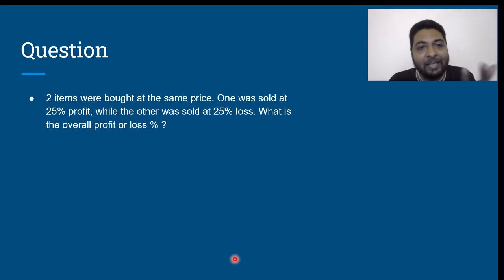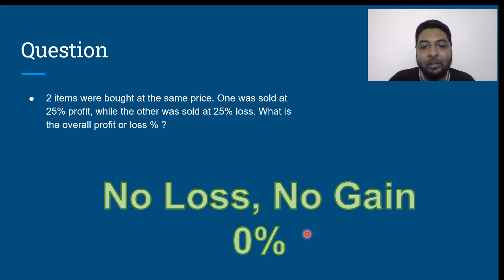The first article, I sell it at a profit of 25%. So by selling the first article at a profit of 25%, I get 125 rupees into my pocket. By selling the second article at a loss of 25%, I get 75 rupees back into my pocket. Which means the total money that came back to my pocket is 125 plus 75, which is 200 rupees. 200 rupees went out of my pocket, 200 rupees came back to my pocket, which means that essentially I have not gained anything nor have I lost anything. Therefore, this is nothing but no loss, no gain, which is 0%. Is that clear?